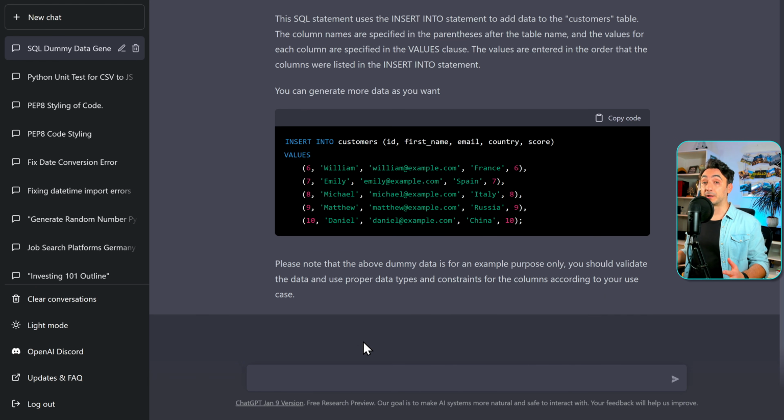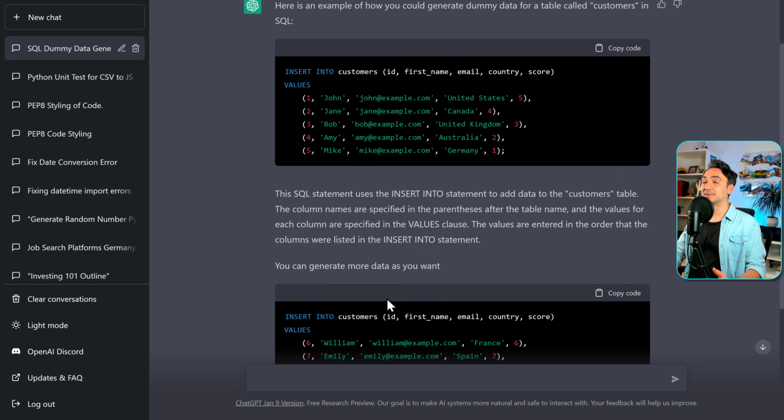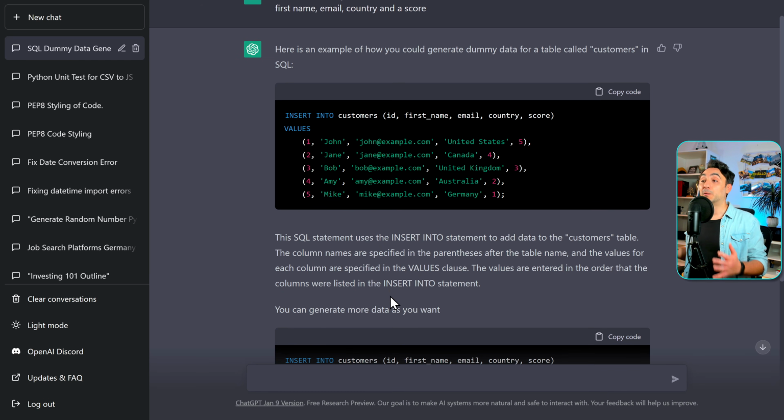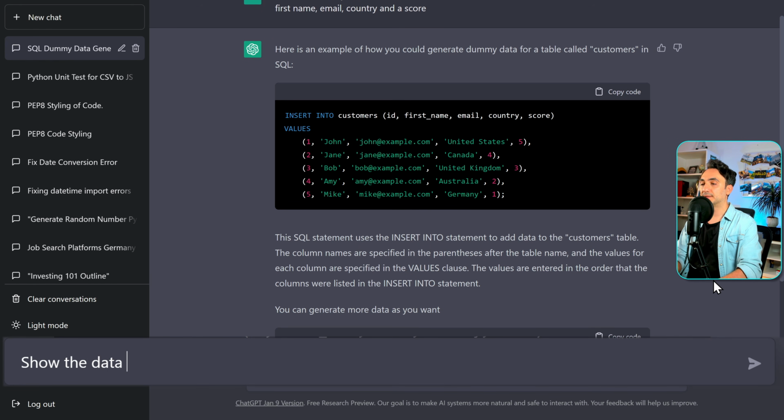As you can see, very powerful. We now have some insert statements in SQL with a few examples, and we can use them to test something or to practice SQL. So now, instead of showing us the script in SQL, I wanted to show the data itself. So let's write the following: show the data as a table for 5 customers.